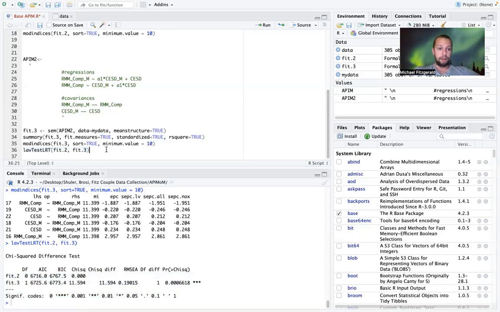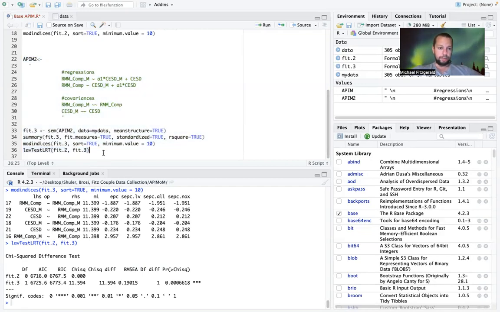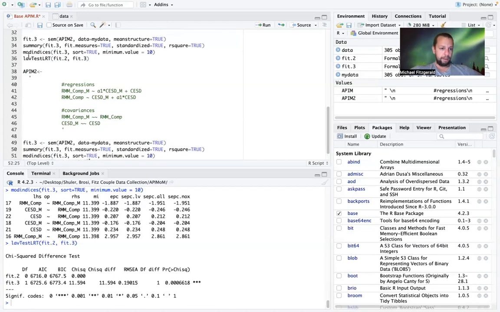All right, so what we're going to do now is we're going to estimate a third model. And so I'm just going to copy this. And so we'll just create APIM3 and we'll do fit 4.